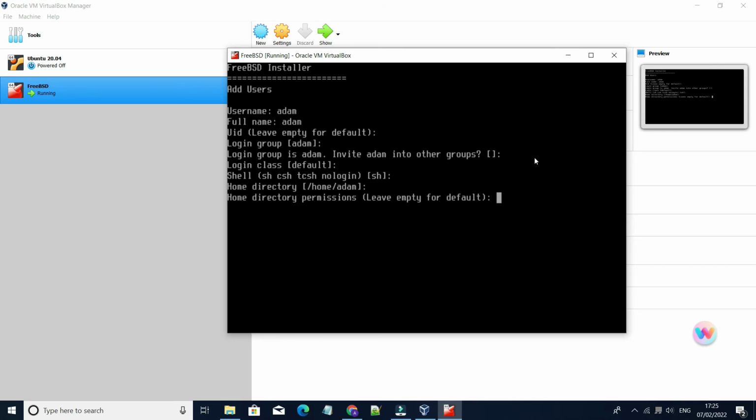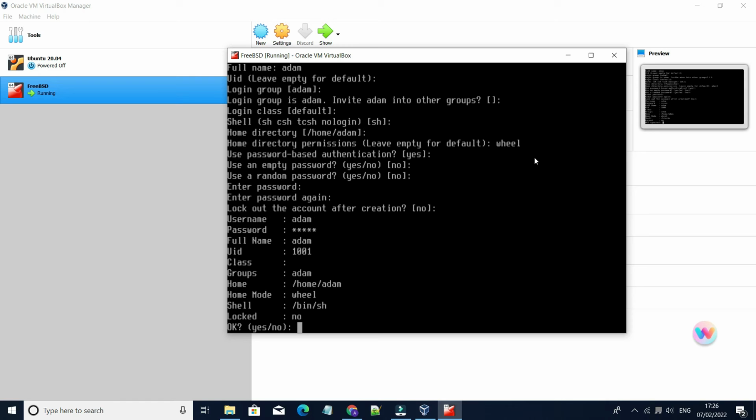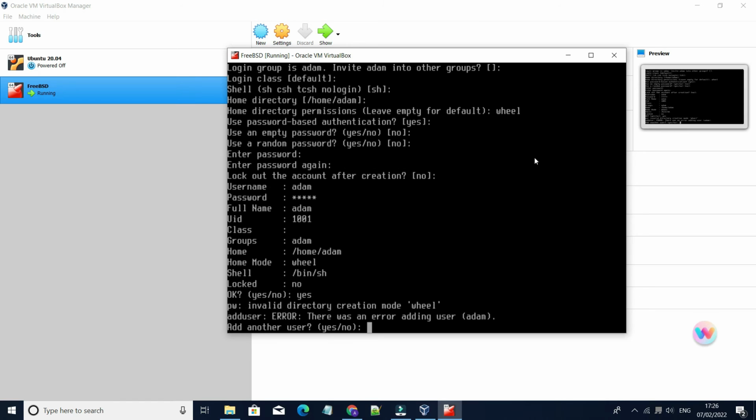Now for home directory permissions, enter here field. Here enter password. Enter password again. Here enter yes, press enter.